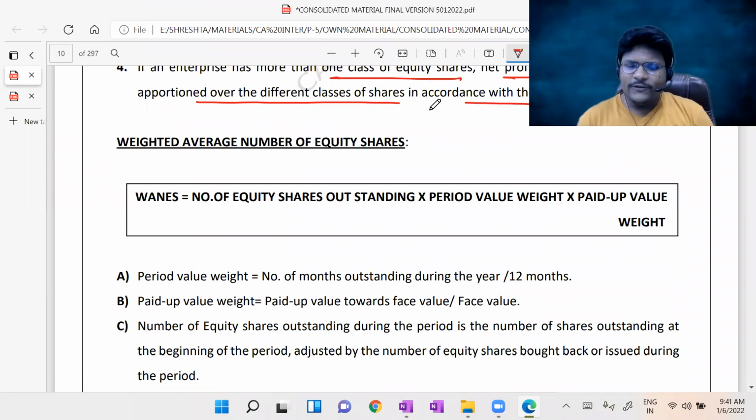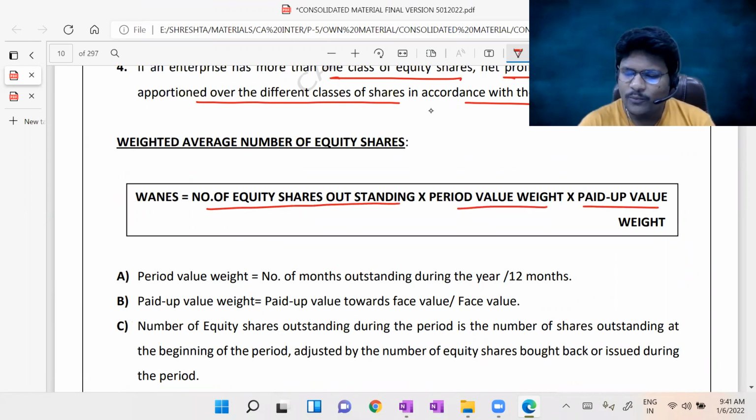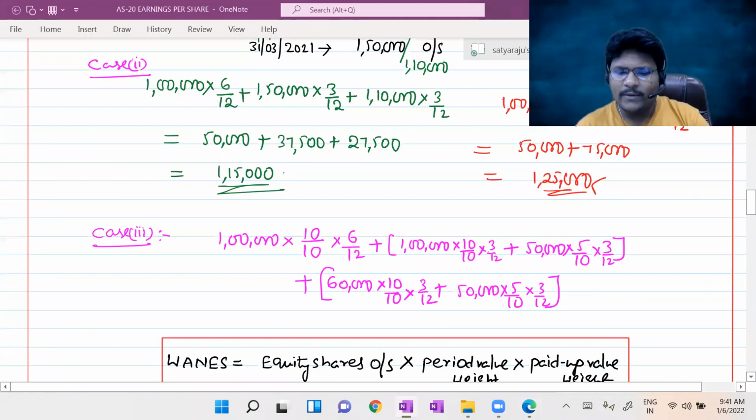So if you check here, the formula which was clearly given, WANES is equal to number of equity shares outstanding into period value weight into paid up value weight. So number of equity shares outstanding means, here the outstanding, how we are considering, the clear cut illustration was explained by me.